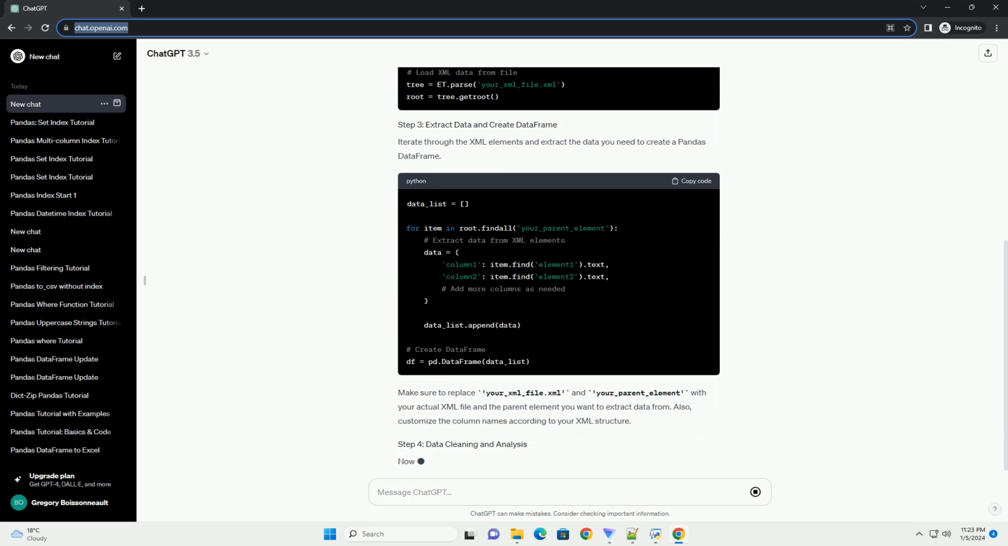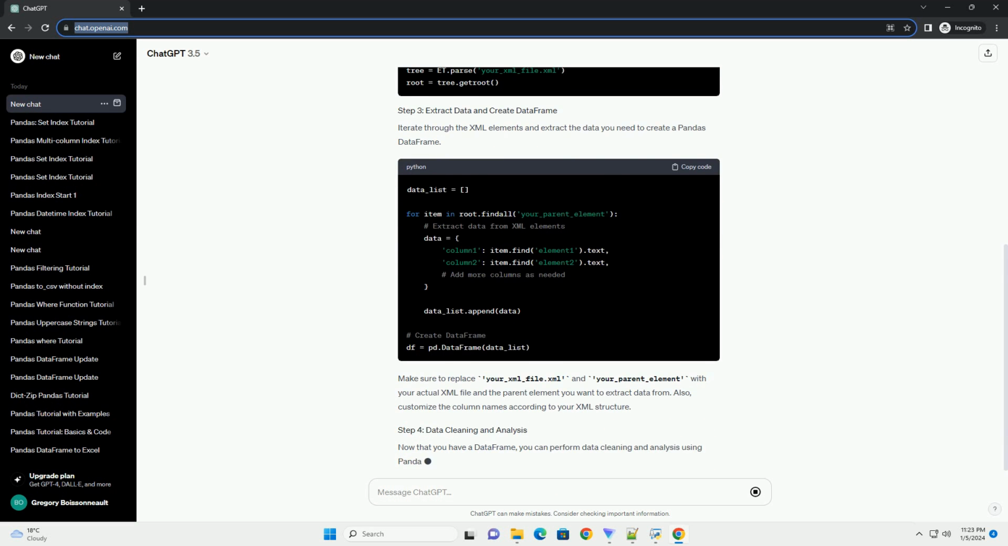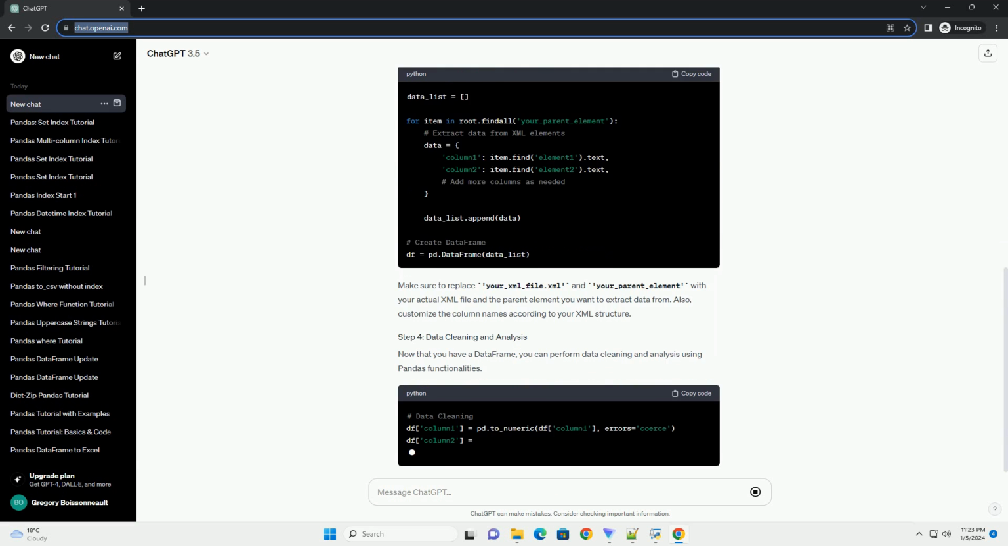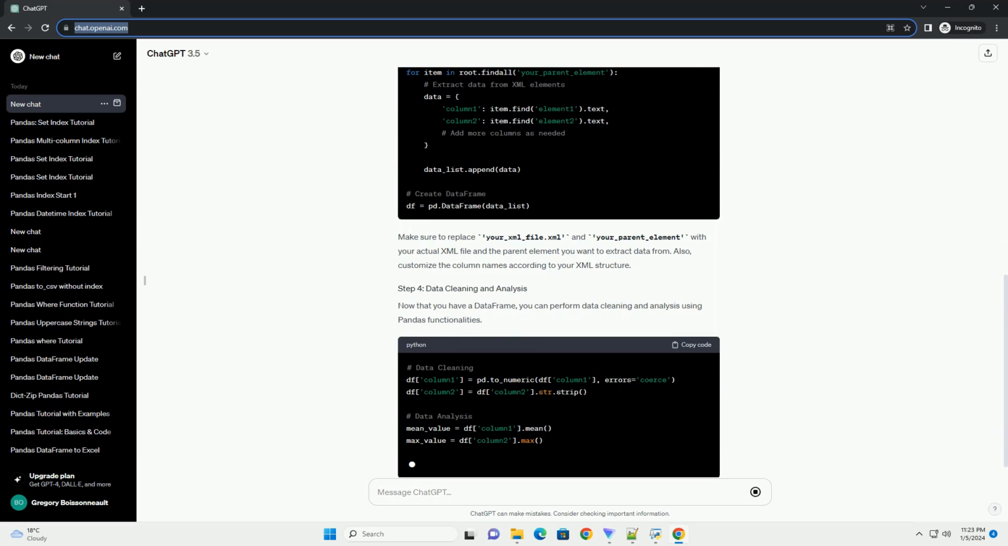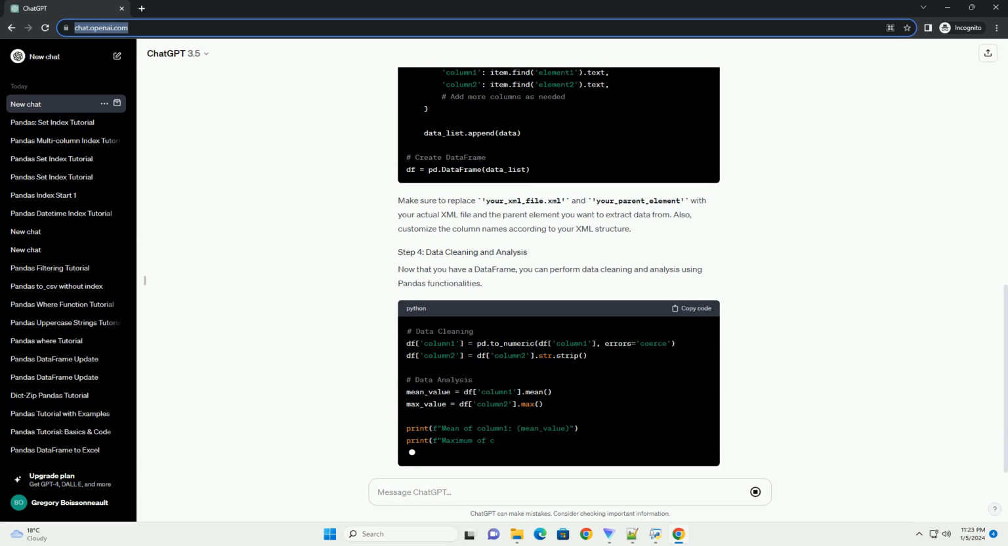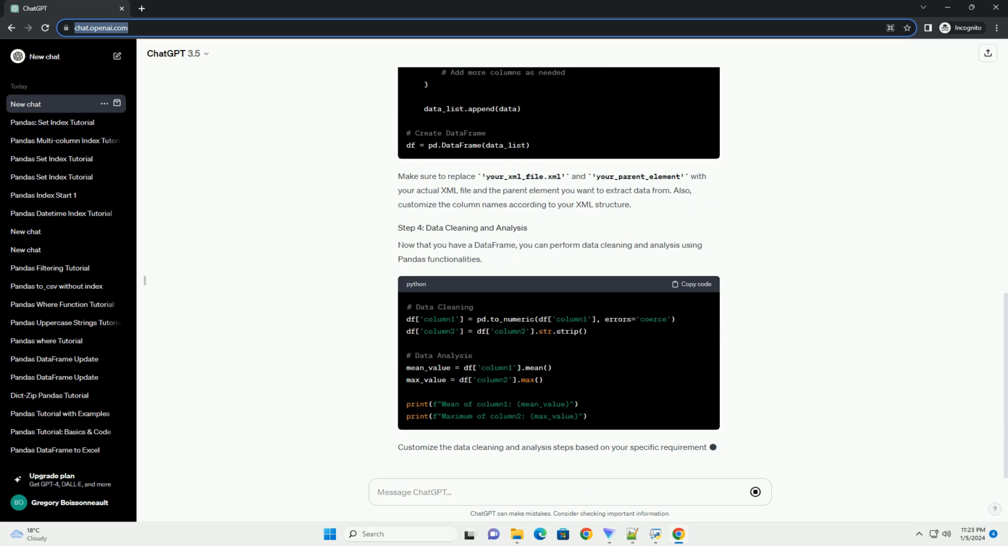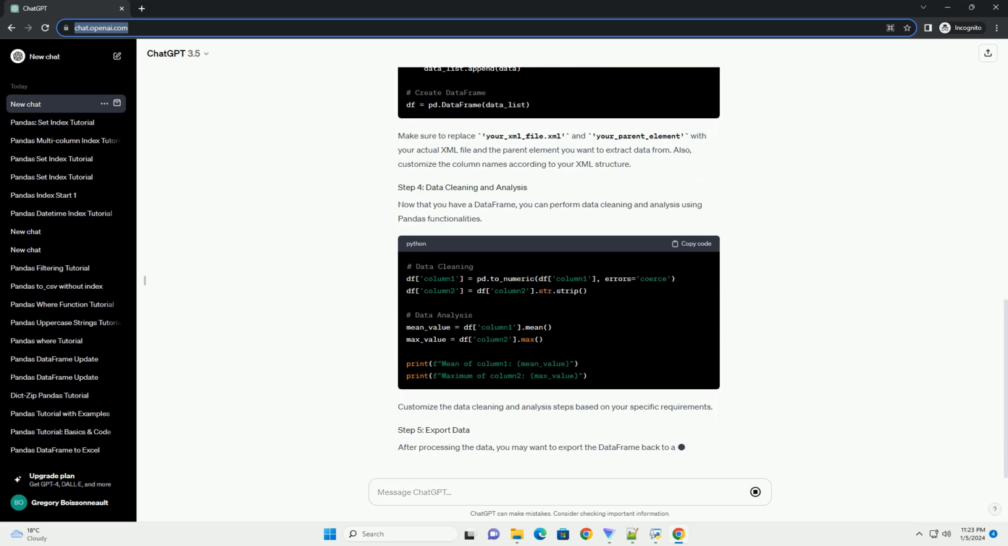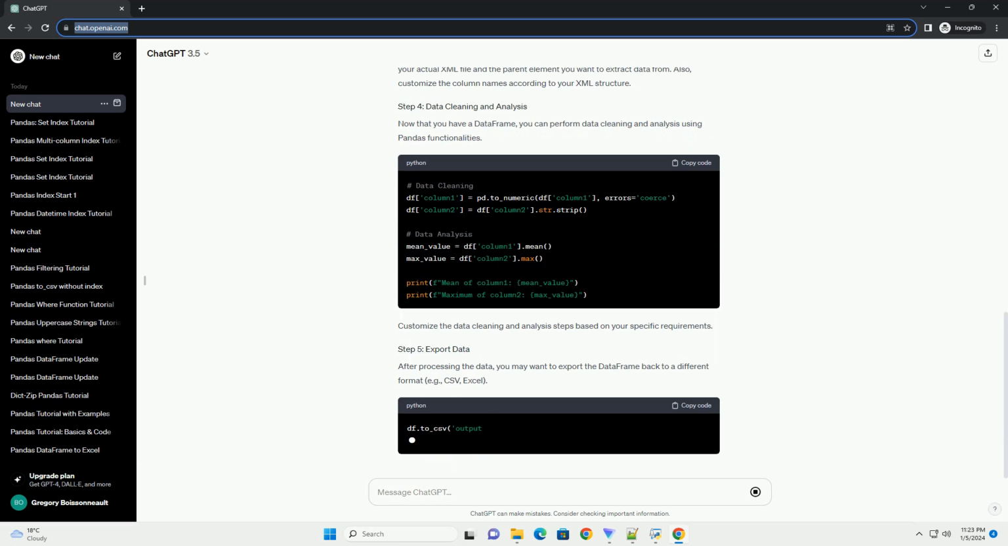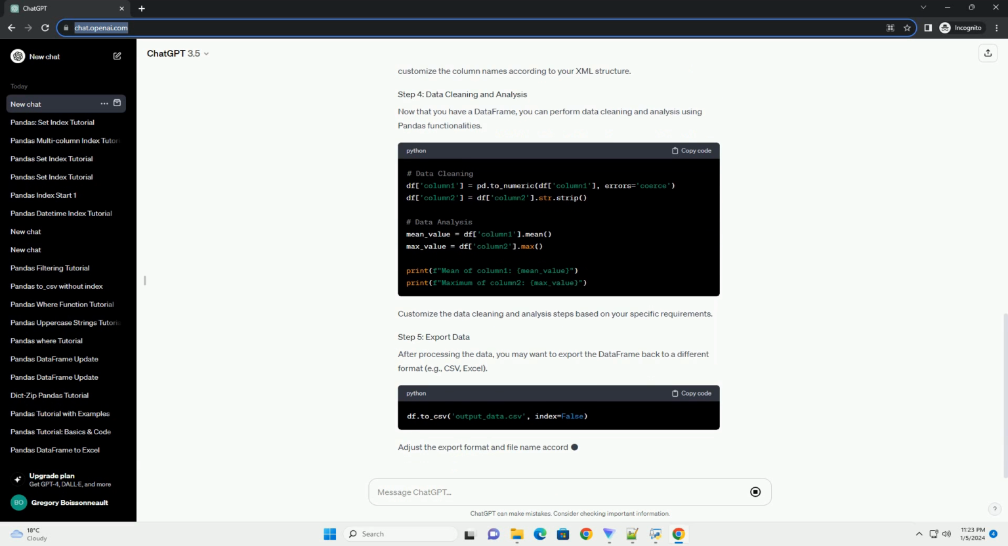You need to load your XML data into a format that pandas can work with. The ElementTree module in the Python standard library is commonly used for this task. Iterate through the XML elements and extract the data you need to create a pandas DataFrame.